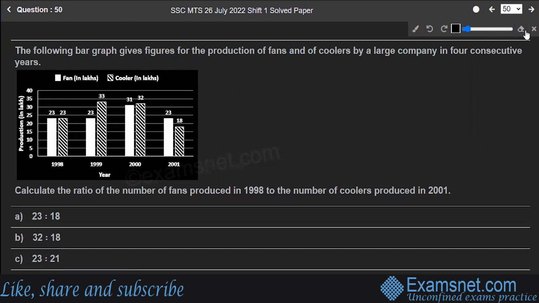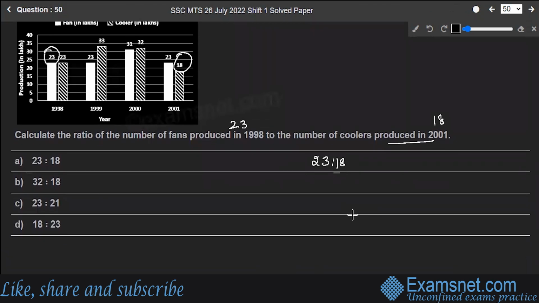What do you have to find out? Calculate the ratio of number of fans produced in 1998 to the number of coolers produced in 2001. Simple as that. Number of fans produced in 1998 is 23. Number of coolers produced in 2001 is 18. So what is the ratio? Simple. 23:18. Since no common factor, no HCF is available for 23 and 18. So the correct answer will be option A. It was a pretty easy question, right? Option A is the correct answer to the question.